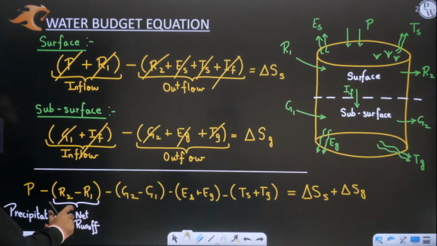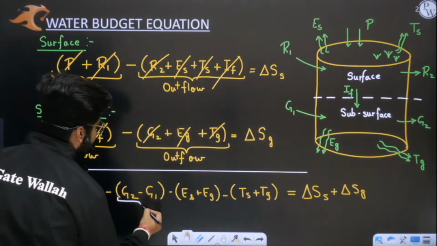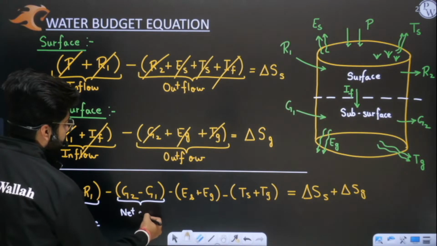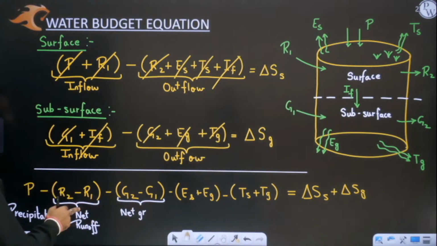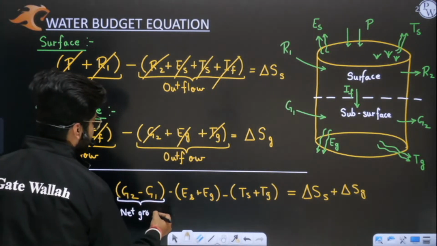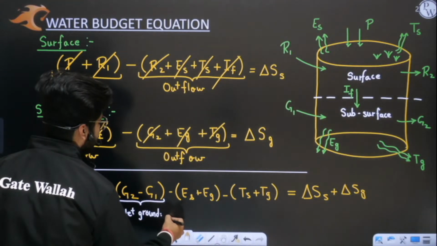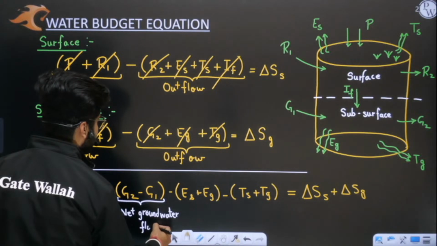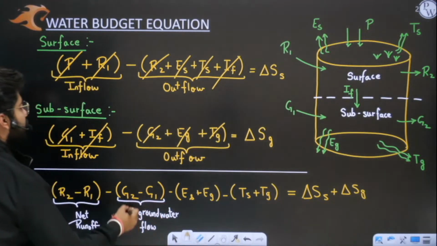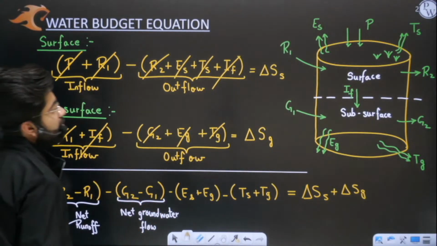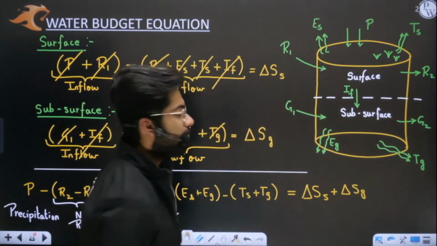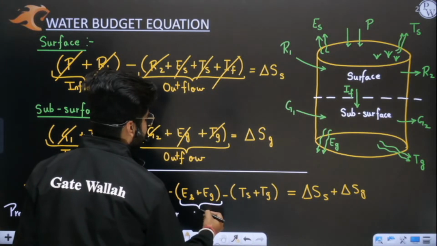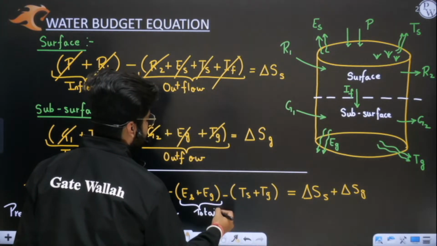In a similar fashion, water can go out from the ground also. This is nothing but net groundwater flow. This is from the surface, this is from the subsurface. This is the net water going out of the system from the ground part, from the subsurface part. What is this? This is nothing but total evaporation.